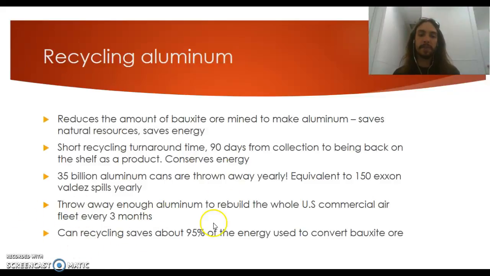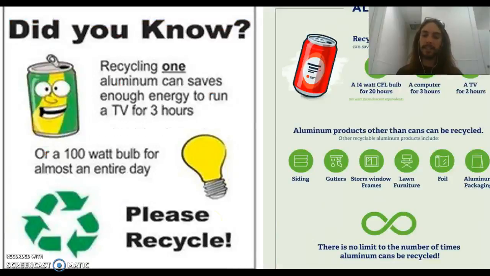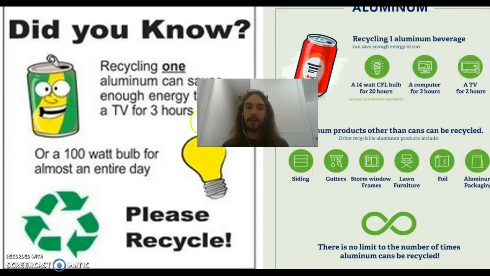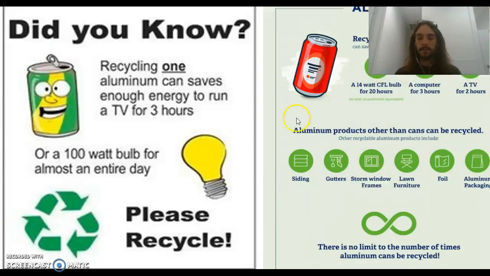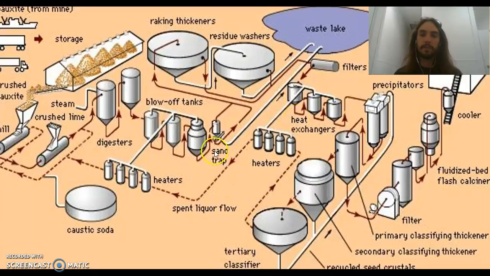Can recycling saves about 95% of the energy used to convert bauxite ore. And I'll show you how bauxite ore is converted, and you'll realize why 95% of that energy is saved. So look at this. These are really good little graphics here. This just shows you how much energy you can save by recycling one aluminum can. A computer for 3 hours. Don't throw them away, recycle them.